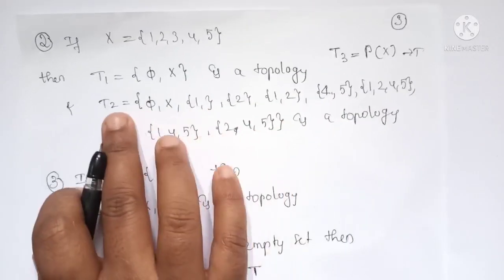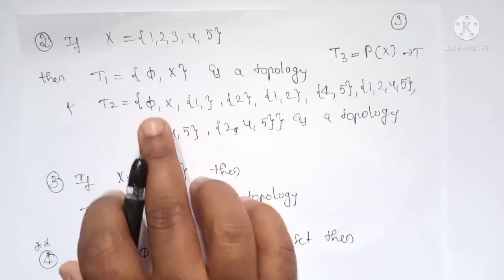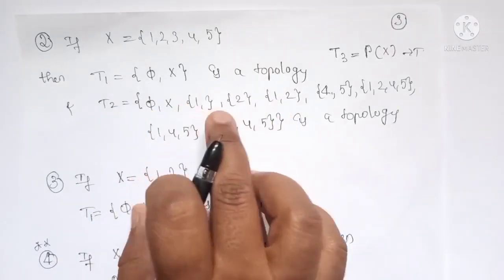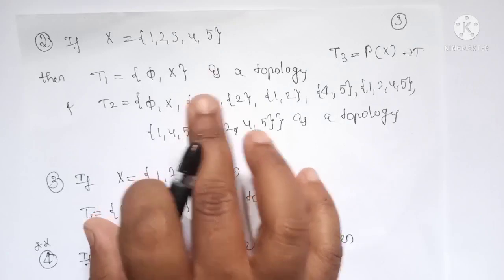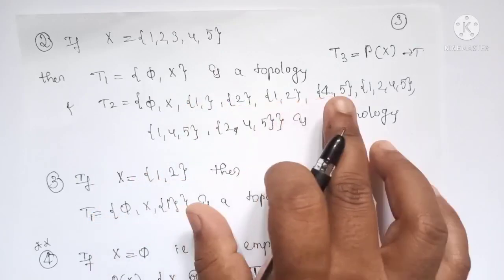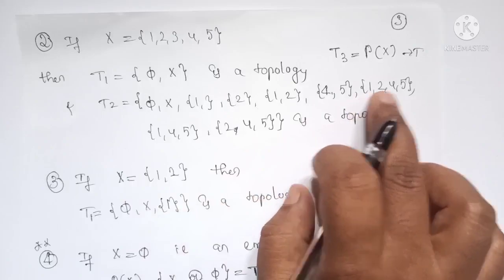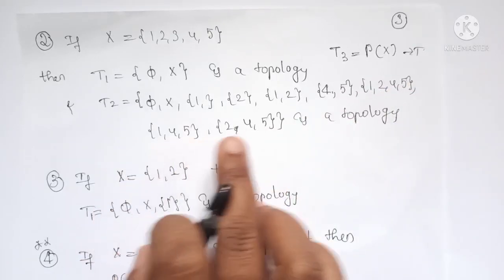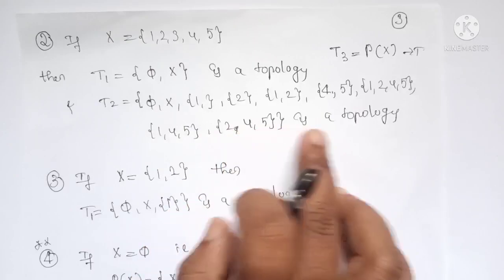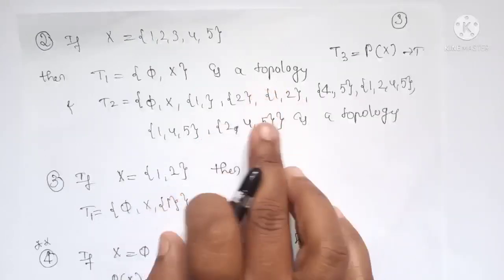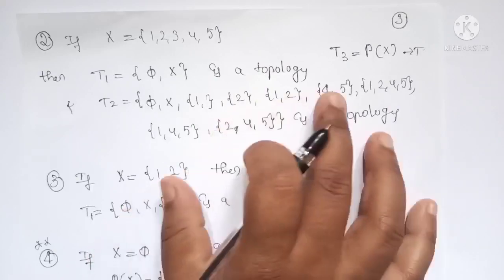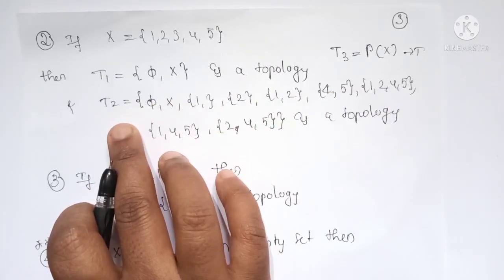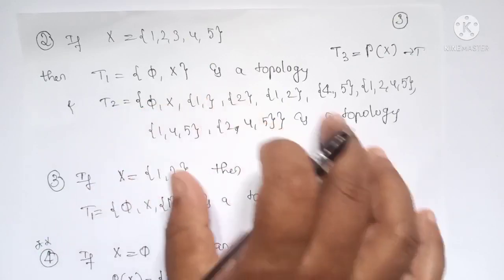Okay, then here T2 contains phi, X, the singleton set {1}, {2}, {1, 2}, {4, 5}, {1, 2, 4, 5}. Next subset {1, 4, 5}. Next subset {2, 4, 5}. It is a topology, because if you consider the union of any two of these subsets from this T2, it is again an element of T2 itself. Okay, you can check this one.